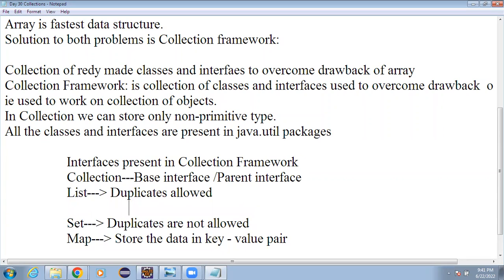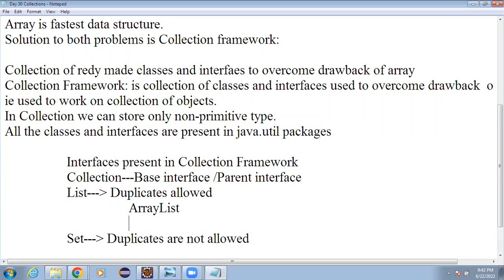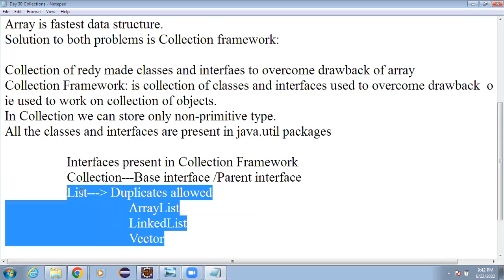For example, I have the class ArrayList, which uses array as its data structure. So internally it is an array-like data structure. If we have to use duplicate elements, you can go for the ArrayList, or there is another class, LinkedList, or you can go for the Vector. So whenever you are working with a list, you have to work with ArrayList, LinkedList, or Vector. These are the three classes which implement the List interface.